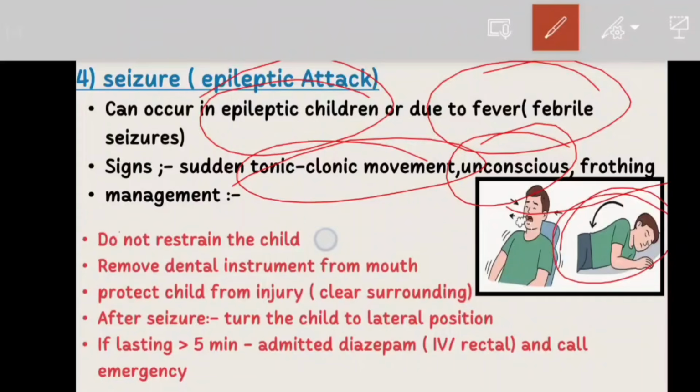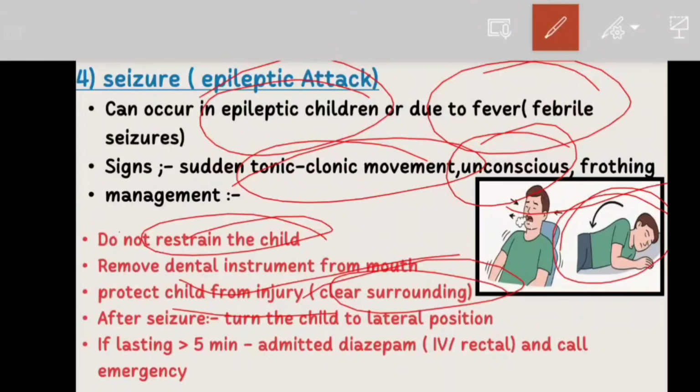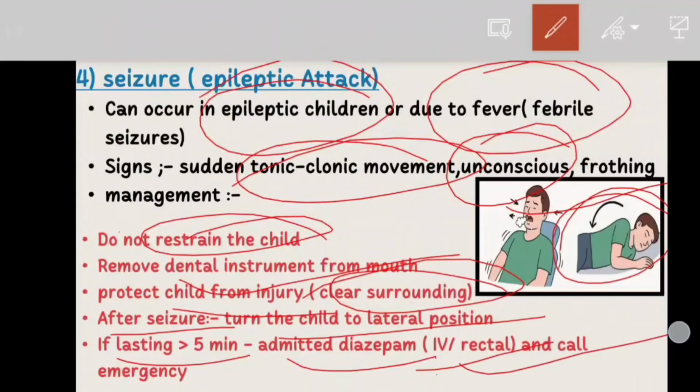Okay. Now let's move to the management. So follow these steps exactly. Step 1, do not restrain the child. Step 2, remove all the dental instruments from the mouth. Third, protect the child from injury by clearing the surroundings. Now the next step is, after the seizure stops, turn the child into the lateral position. Now if the seizure lasts more than 5 minutes, administer diazepam, IV or rectal, or call the emergency service.